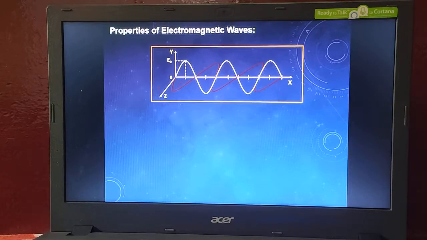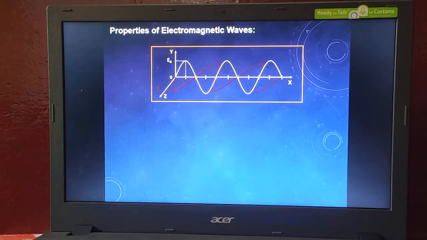And B0 is the peak value of the magnetic field lines. E0 is the peak value of electric field and B0 is the peak value of magnetic field, and these two are perpendicular to each other.